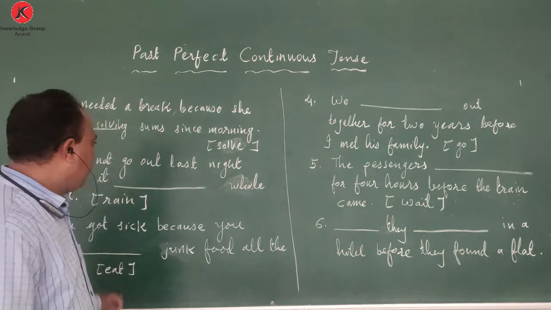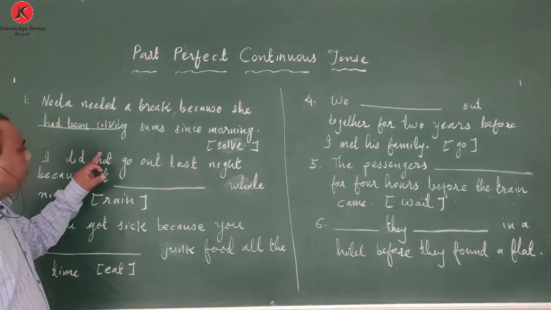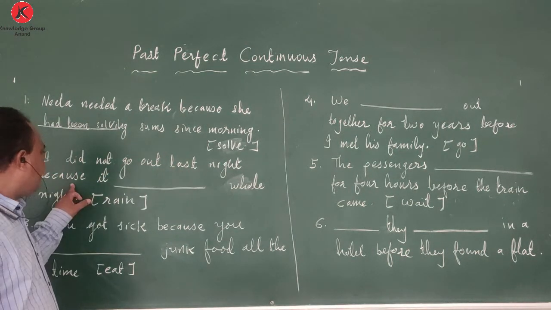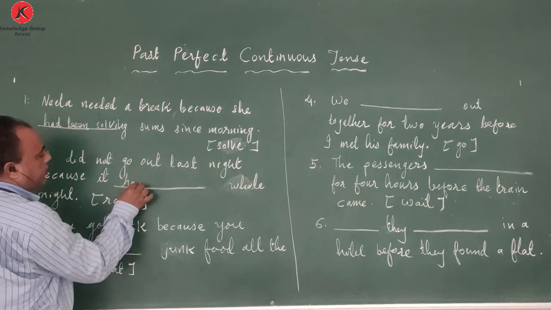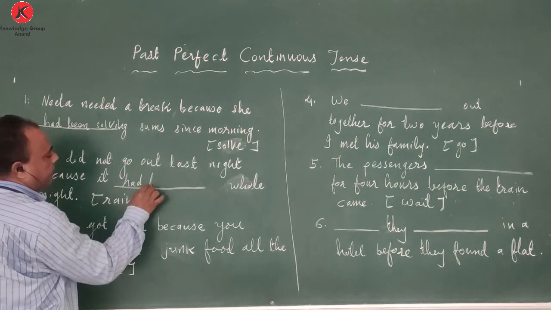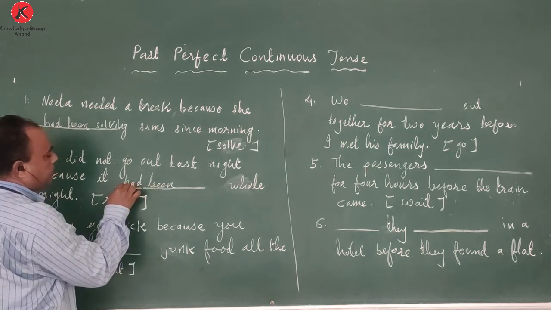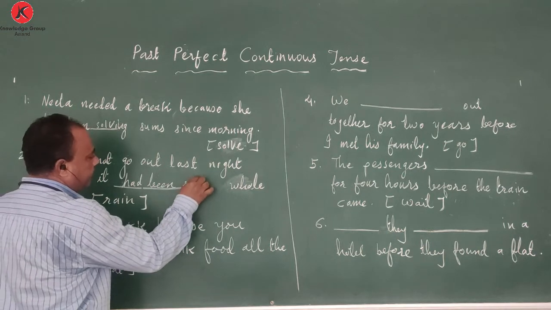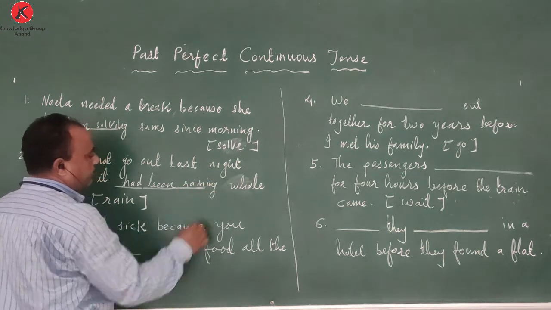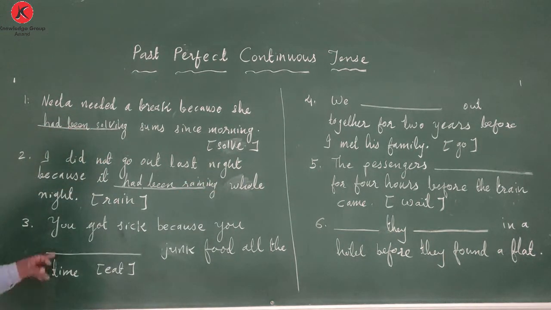So here, I did not go out last night because it had been raining whole night.